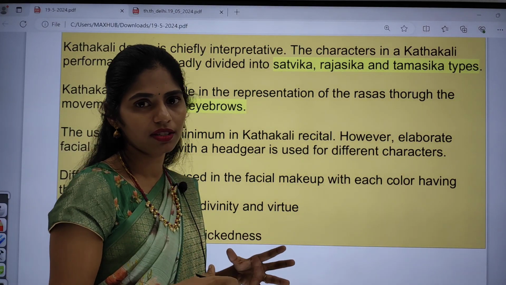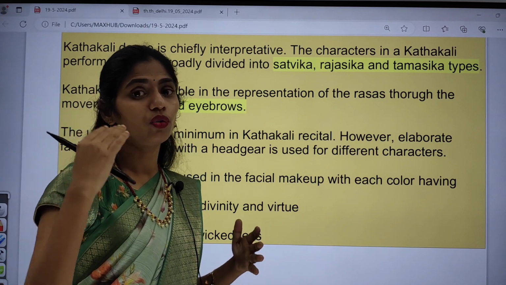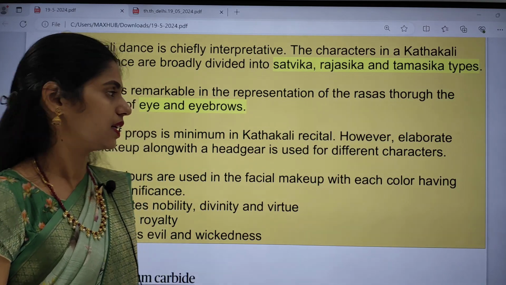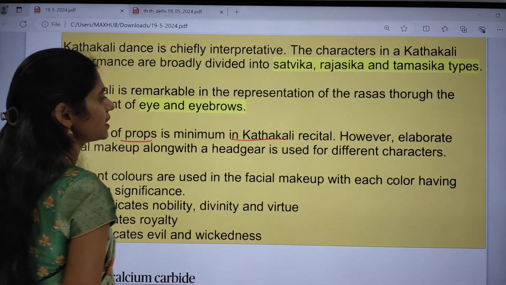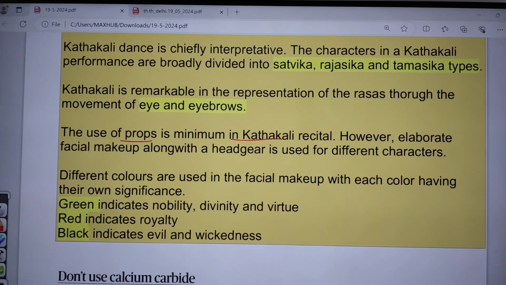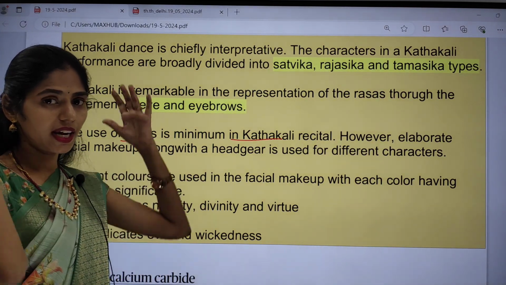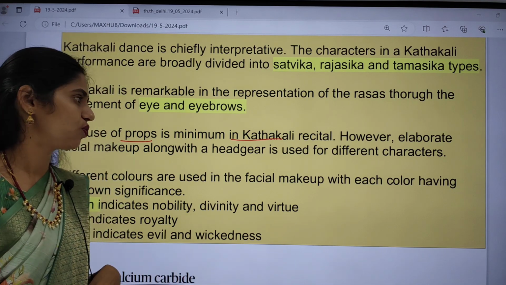Next, Kathakali is remarkable in the representation of rasas, especially the expressions of the actor. They express by movement of their eyebrows. Eyebrow movement is very important in Kathakali. The use of props is minimal in a Kathakali recital, and facial makeup is very, very important. Facial makeup and headgear are the important features of this Kathakali dance form.